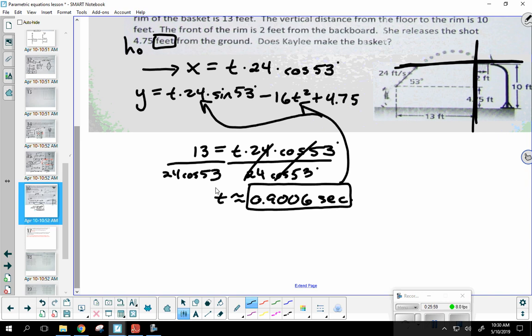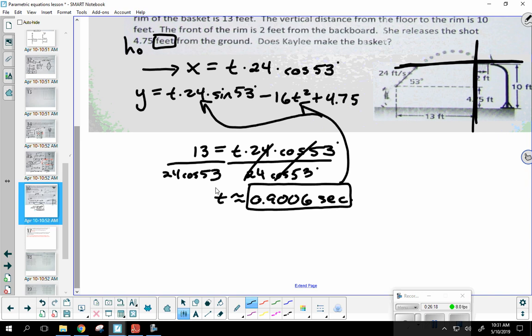Will there be a height that's so high she'll miss it? So there is going to be a range, right? But these problems are set up in such a way where there's not going to be any ambiguity. You're not going to be getting an answer and going, well, I still don't know if she made it or not. It's going to be reasonable for you to say yes or no. Is everybody okay with that?